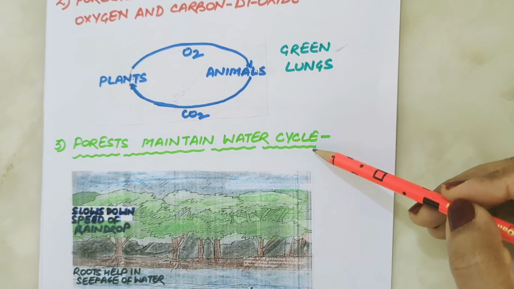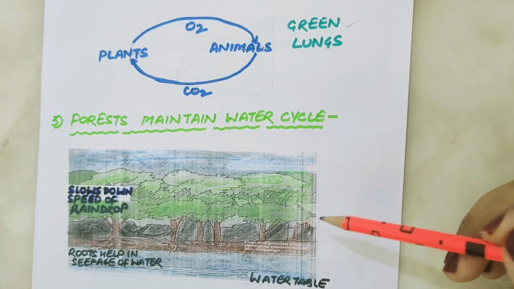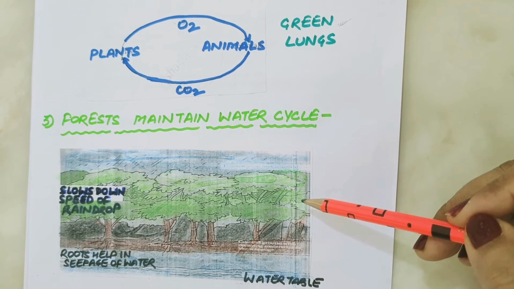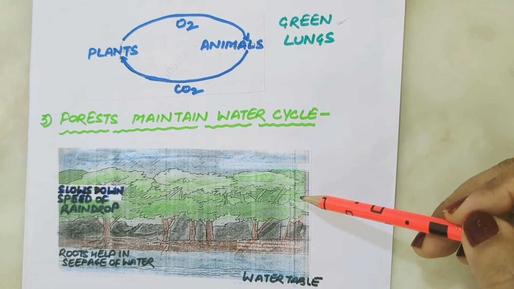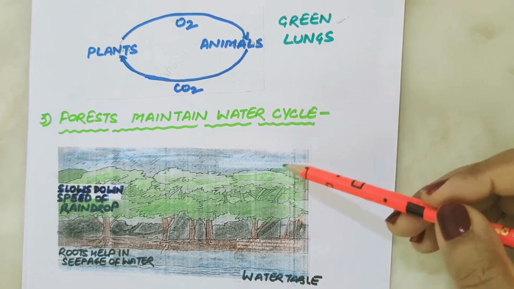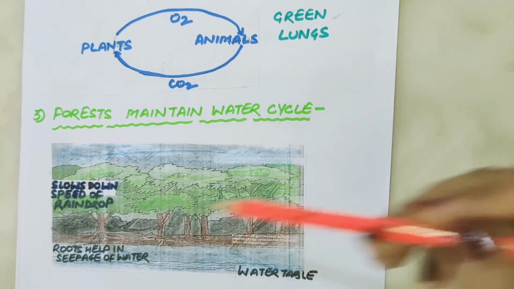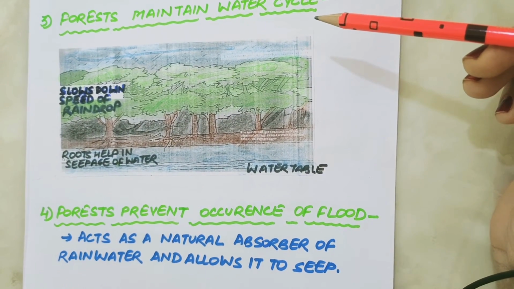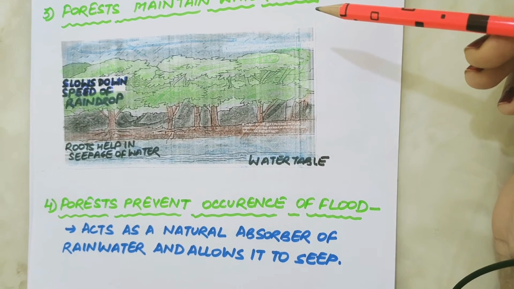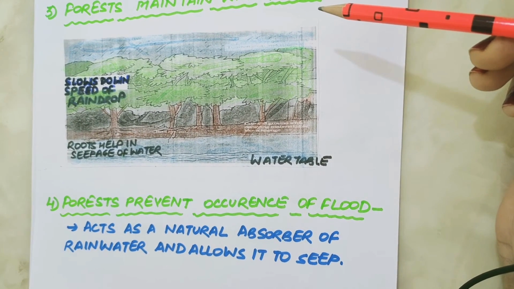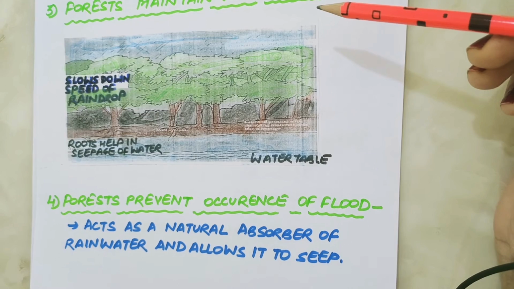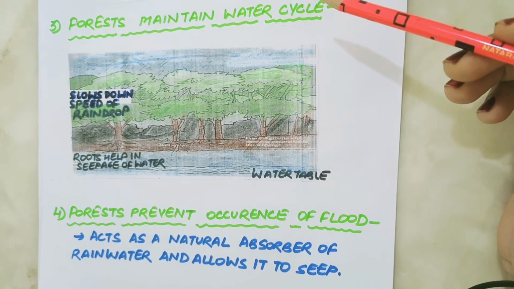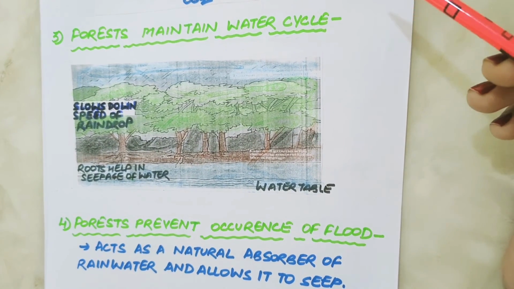Forests maintain the water cycle also. The forest trees suck water from the soil through their roots and release water vapor into the air through transpiration. This water vapor helps in the formation of clouds and brings rains on the earth. Thus, forests bring sufficient rainfall on the earth. In fact, about half the rain which falls in the forest area comes from the transpiration of forest trees themselves. In this way, forests help in maintaining a perfect water cycle in nature and meet our fresh water requirements.